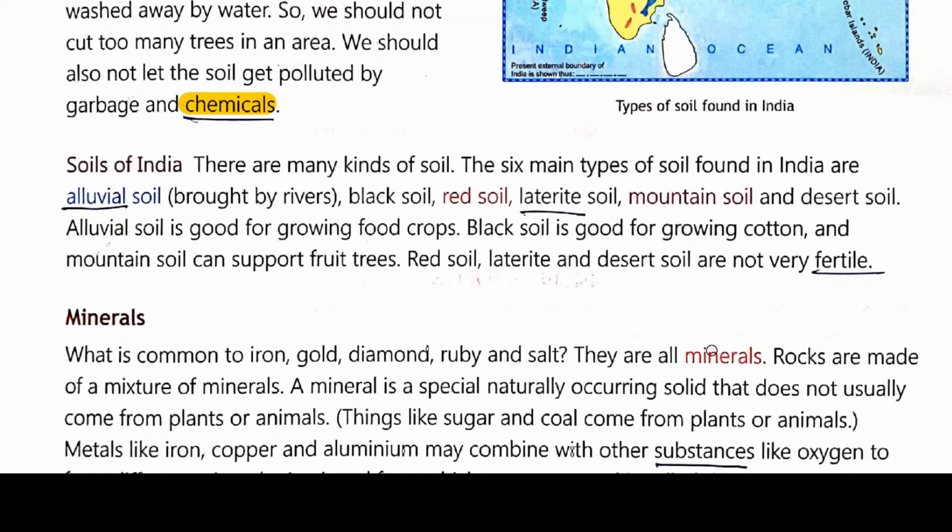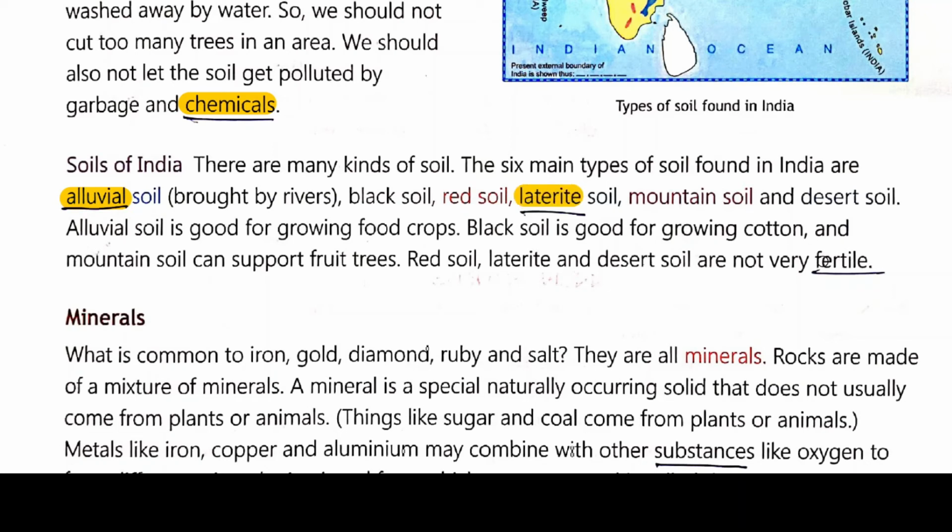Among these, alluvial soil is good for growing food crops. To grow food crops, the most valuable one is alluvial soil. Black soil is good for growing cotton, and mountain soil can support fruit trees. Red soil, laterite soil, and desert soil are not very fertile, and they are not good for farming.